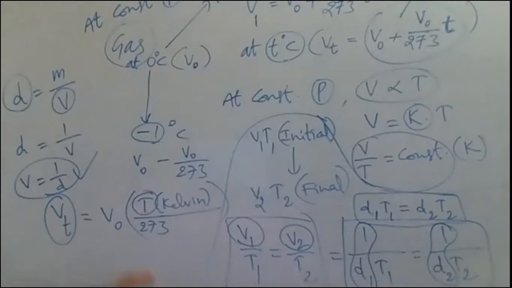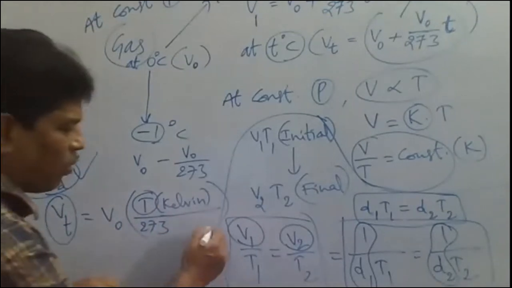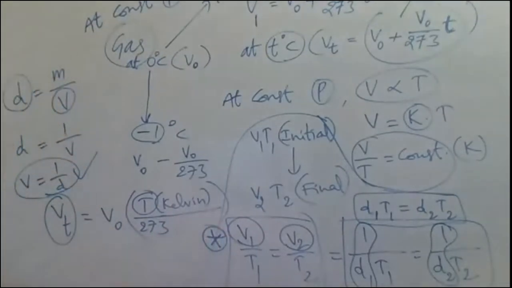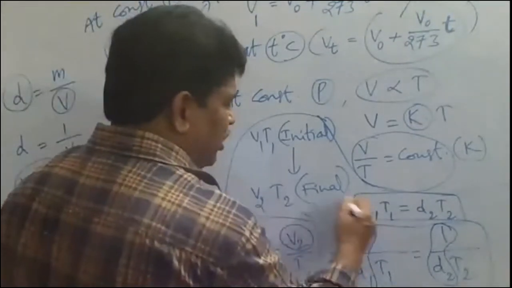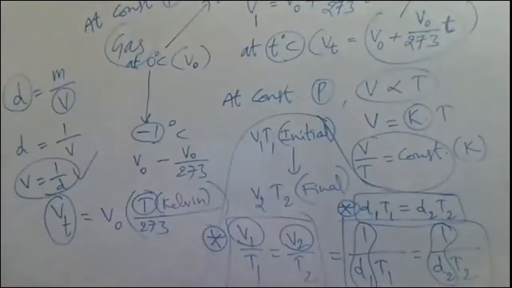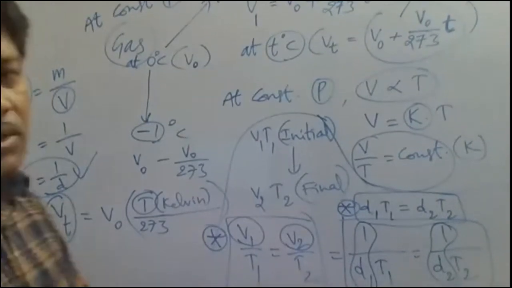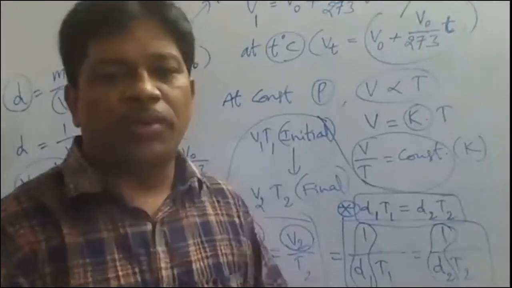So like this, mainly two equations we have to remember. One important equation is V1 by T1 is equal to V2 by T2. And the second equation is d1 T1 is equal to d2 T2. These two are the important equations of Charles' law. Is that clear now? It is a very important thing to understand. So I will send you the screenshot of this, don't worry. Now we have to understand Charles' law with the help of the PPT.